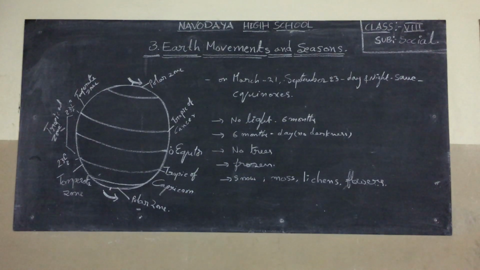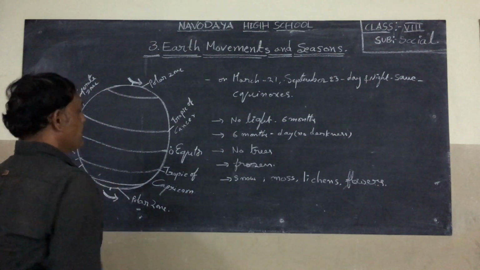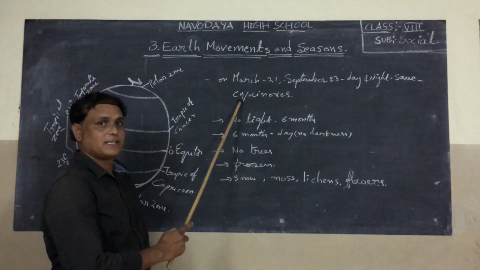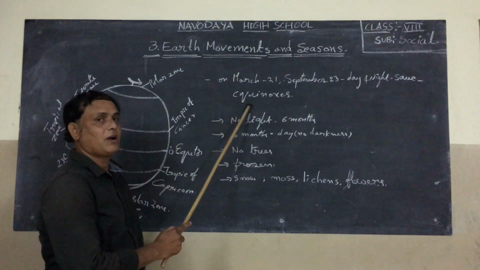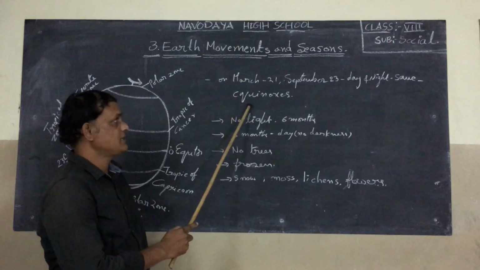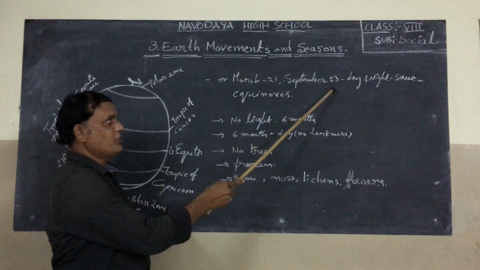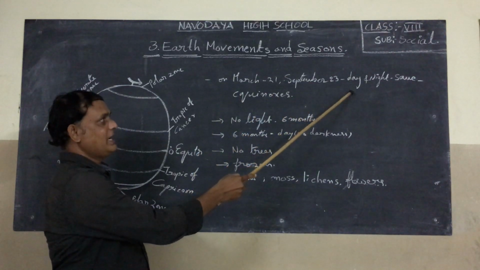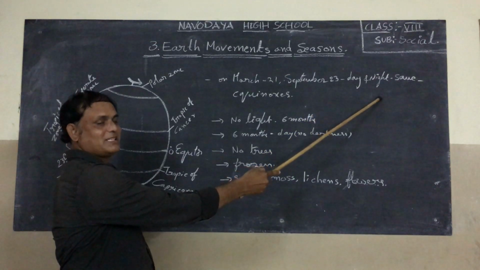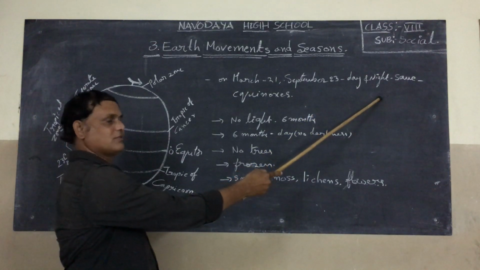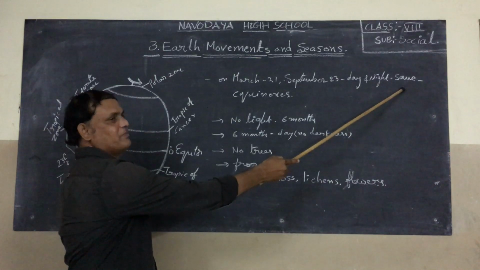Now listen, equinoxes. What is the meaning of equinoxes? On March 21st and September 23rd, the duration of day and night, the hours, are the same.